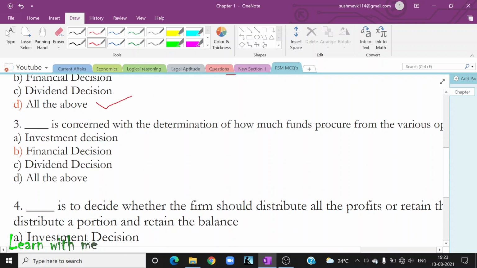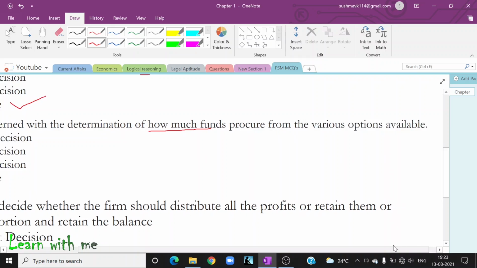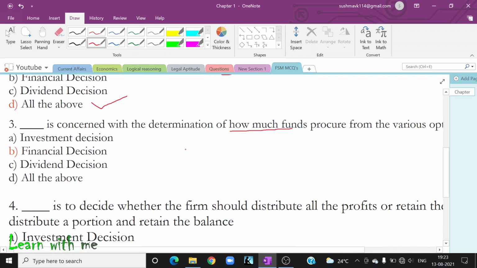Next, dash is concerned with the determination of how much funds are procured by the various options available. Let us break this sentence. First of all, let us assume there are three opportunities: 1, 2, 3.